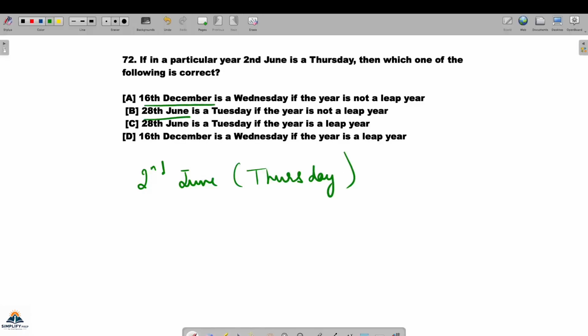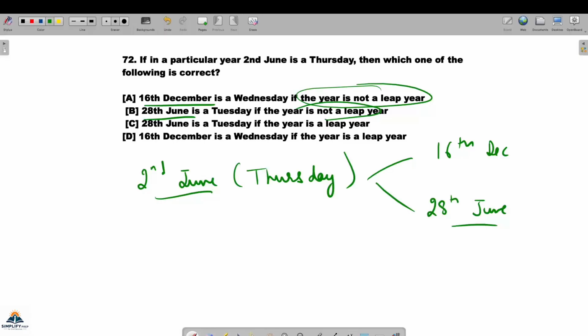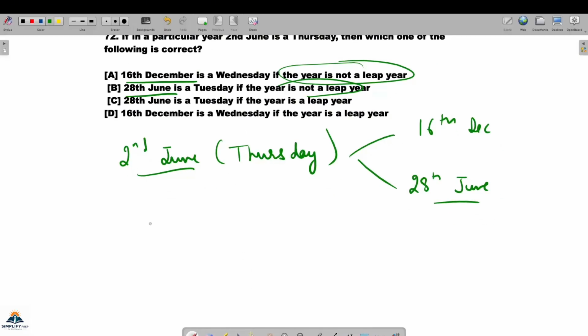So you have to check for different options are giving you different dates, but there are only 2 dates. And we've already seen that there will be no effect of leap year, because 16th December or 28th June, when you go from June, February is not coming. So now let's see the number of days. 2nd June, पहले इजी वाला ले लेते हैं. इजी वाला ये है, 2nd June से 28th June तक आप जाओगे.